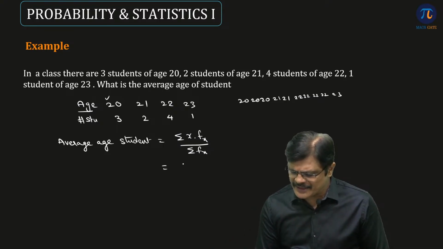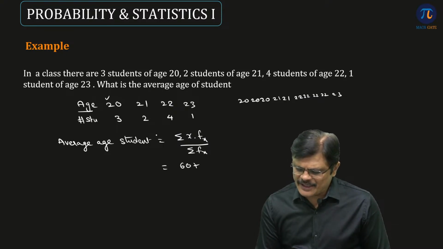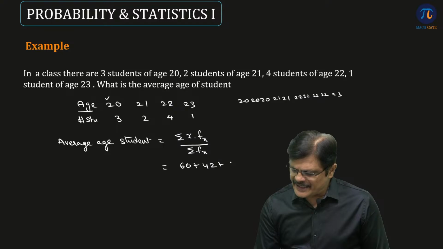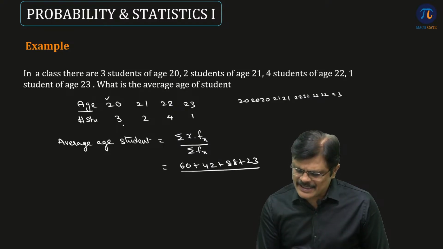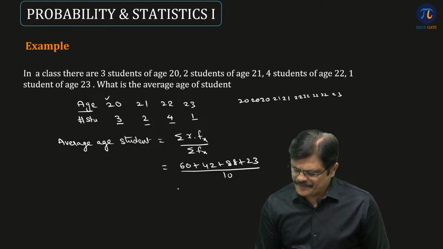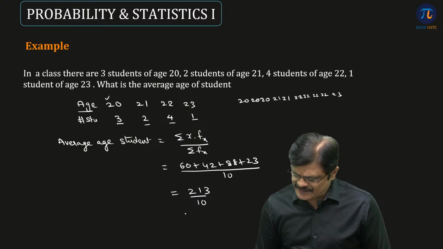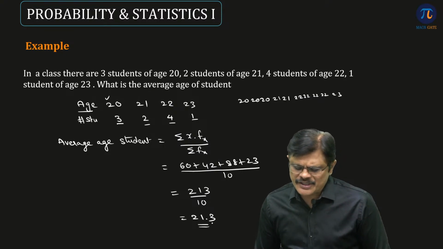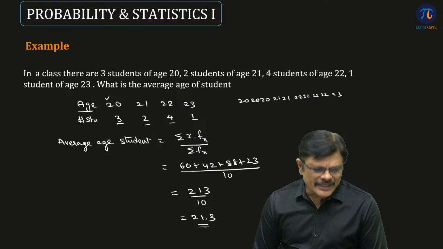20 into 3, that is 60. 21 into 2, which is 42. 22 into 4, that is 88, plus 23, divided by sum of the frequencies, 3 plus 2 plus 4 plus 1, which is 10. So I think it is 213, please verify, divided by 10, which gives you the answer 21.3. So the average age of the student is 21.3 here.